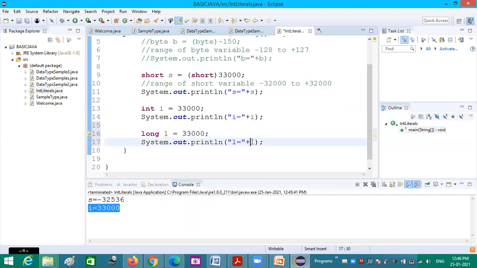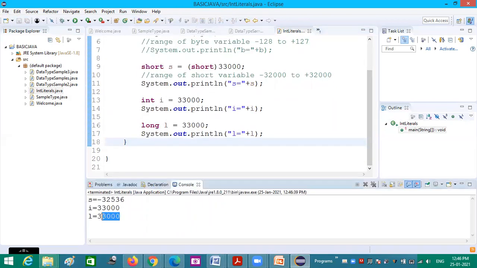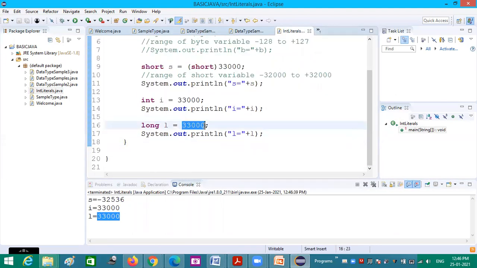So I can give L. Now I am trying L equal to 33,000. This is getting printed, no problem. Even bigger values I can give, but exactly this 33,000 should occupy 64 bits in memory. In this case, it occupies only 32-bit memory, and that is how it is considered by the compiler.